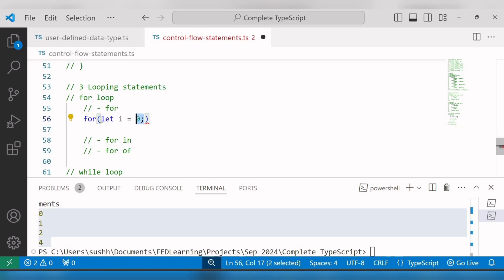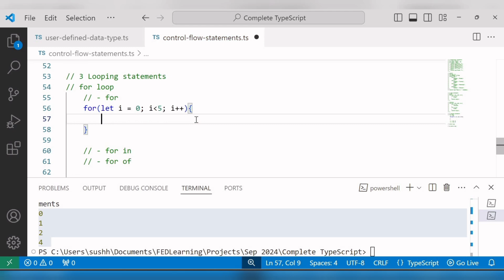This is called initialization. Next we need to write the condition, that is I is less than 5. And the third one is the expression. So here I'll increment the value of I. And after that I'll write open and close curly brackets.